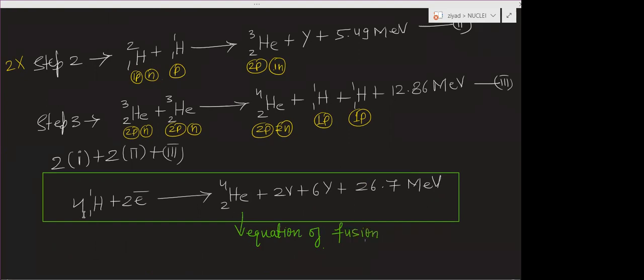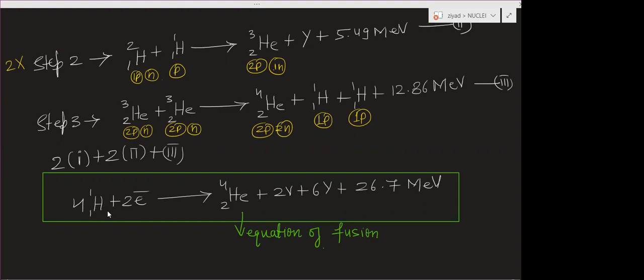So basically, this is the final equation of fusion. 4 hydrogen atoms plus 2 electrons, we will get helium 2 4 plus 2 antineutrino, plus 6 gamma, plus 26.7 mega electron volt.